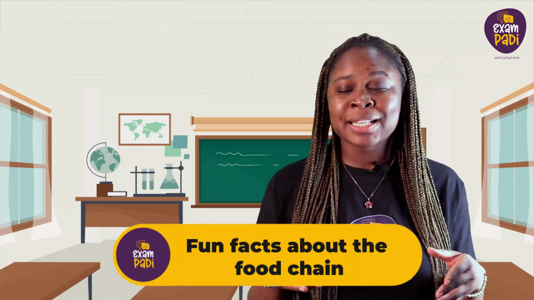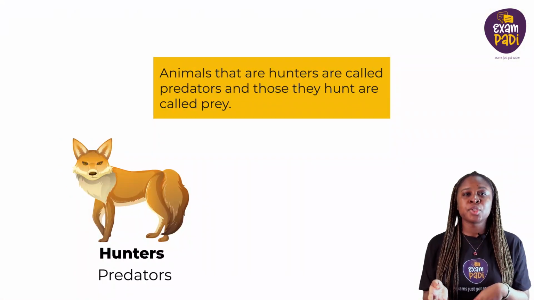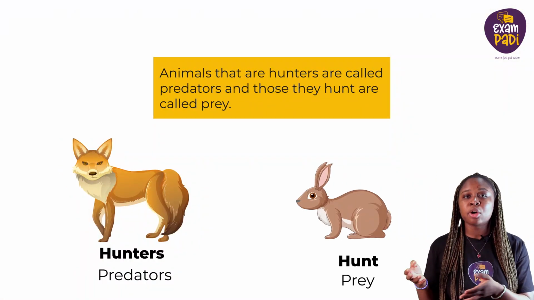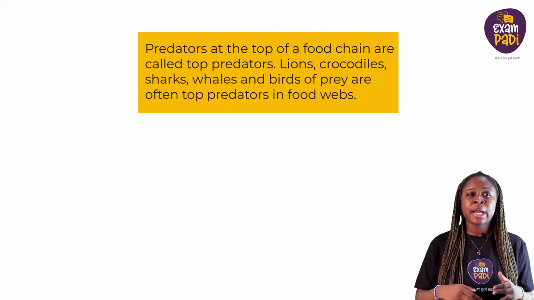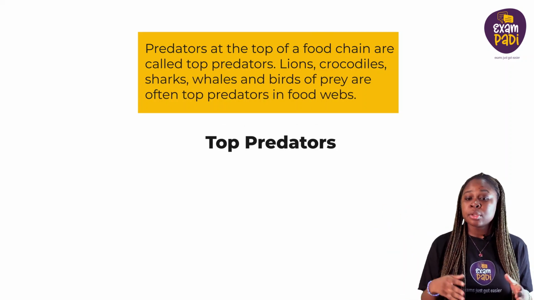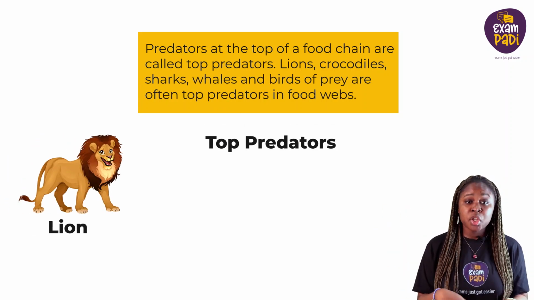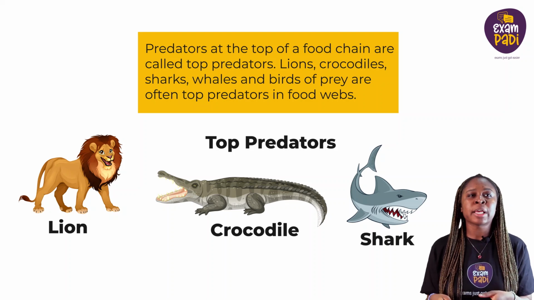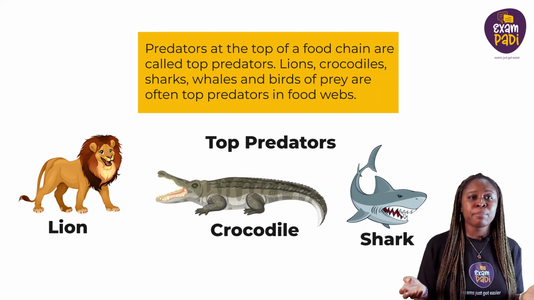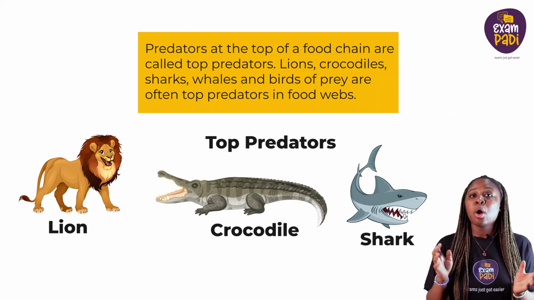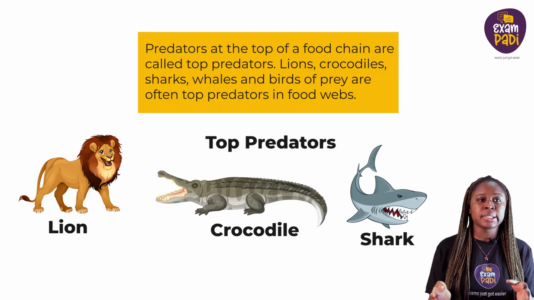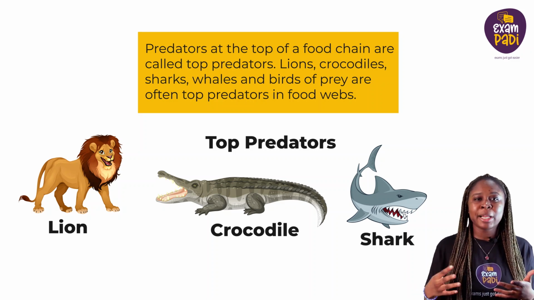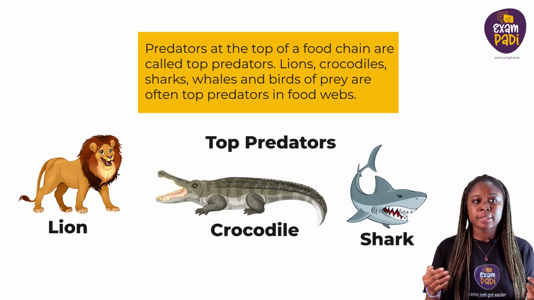Let's look at some fun facts about the food chain. Animals that hunt are called predators, and those that are hunted are called prey. Predators at the top of a food chain are called top predators. Lions, crocodiles, sharks, whales, and birds of prey are often top predators in food webs. Although top predators are usually hunters, they still sometimes need plants to sustain the food that they eat.